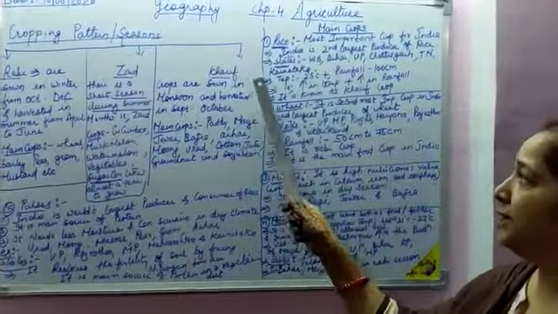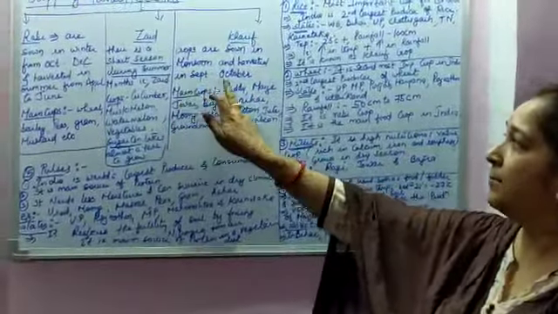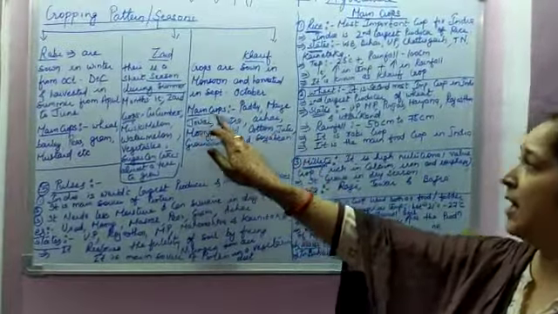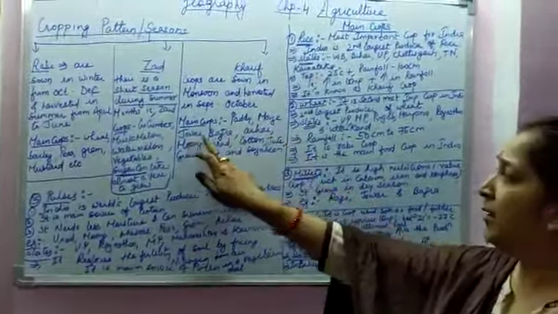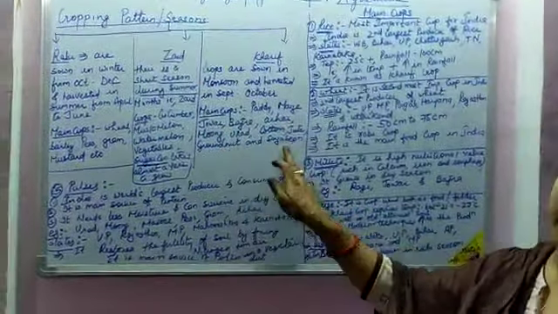Next is your Kharif. Kharif crops are sown in monsoon and harvested in September to October. The main crops are paddy, maize, jowar, bajra, arhar, moong, urad, cotton, jute, groundnut and soybean.